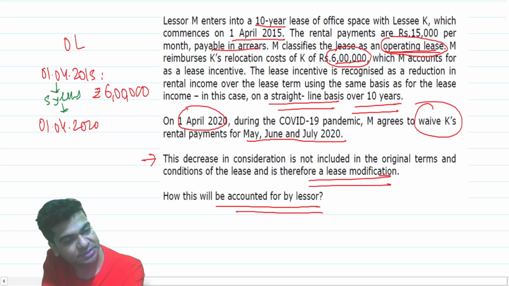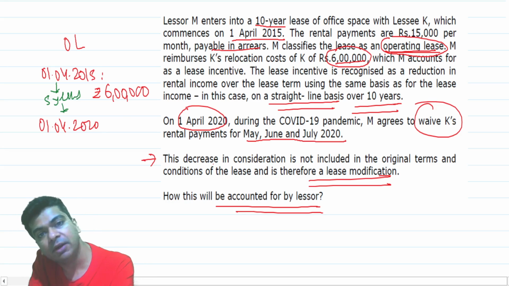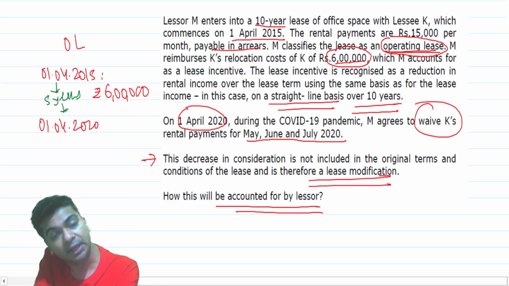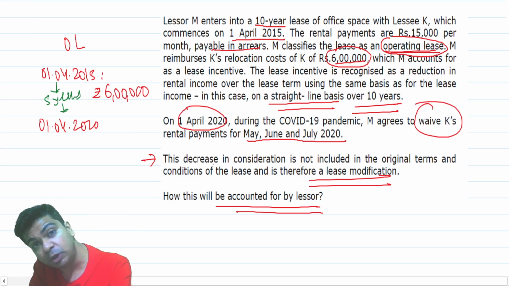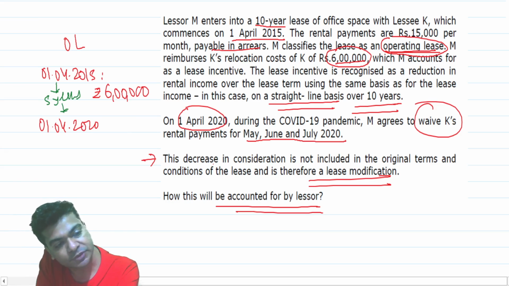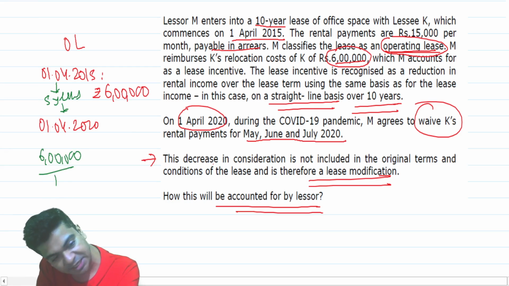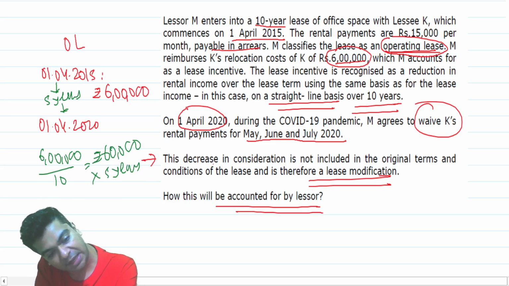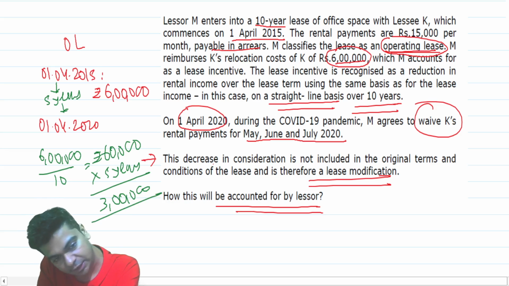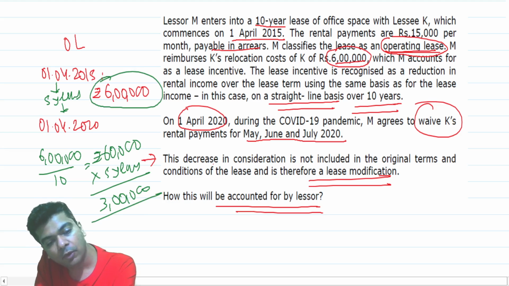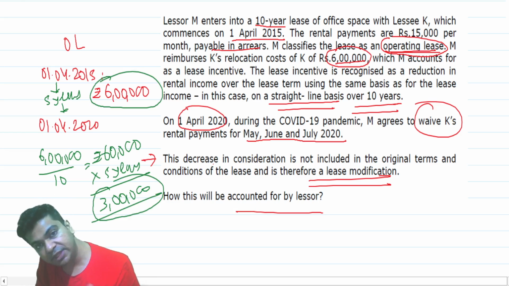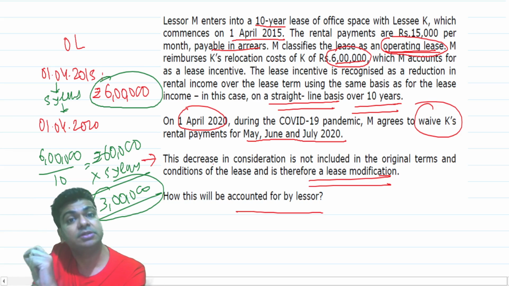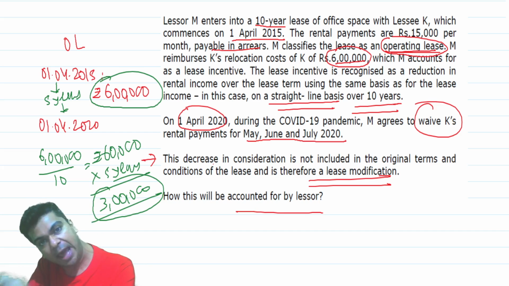So the 6 lakhs has been recognized as a reduction in the lease income. You must be doing it on a straight line basis. So 6 lakhs, I divide by 10. So every year your lease rental is decreasing by 60,000. 5 years have now already passed by, so that will turn out to be 3 lakhs, isn't it? So lease incentive was 6 lakhs, which has now been transferred to the P&L to the extent of 3 lakhs. In other words, 3 lakhs of lease incentive is still unamortized.